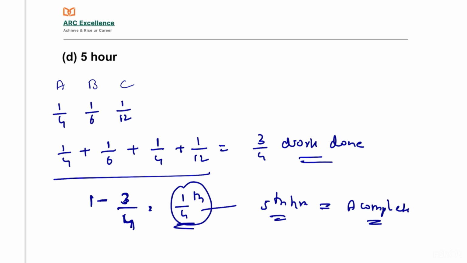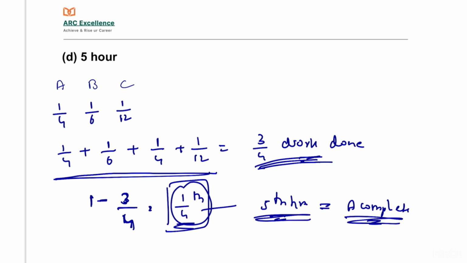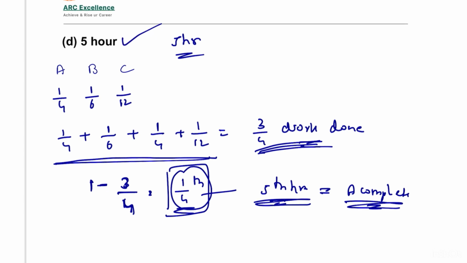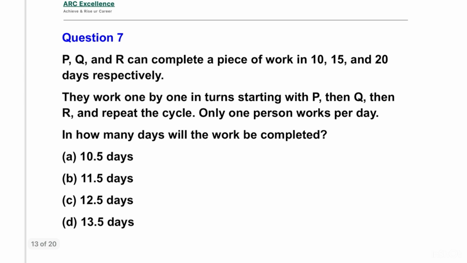So first A will work, second B, again A and again B. For 4 hours 3 by 4 amount of work is done. The remaining 1/4 of the work is remaining. So in the 5th hour A will complete the work. 1/4 of the work will be completed by A. So totally 5 hours is enough to complete this work. So answer D, 5 hours is the answer. Let's see the next question.